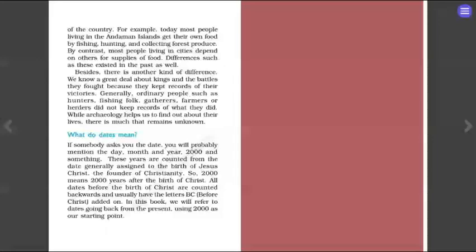We know a great deal about kings and the battles they fought because they kept records of their victories. Generally, ordinary people such as hunters, fishing folk, gatherers, farmers, or herders did not keep record of what they did. While archaeology helps us to find out about their lives, there is much that remains unknown. So, essentially, people who are rich have the time and money to make paintings, or get the court poets to write about them, and so on.